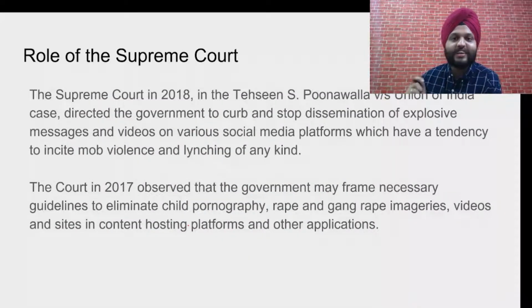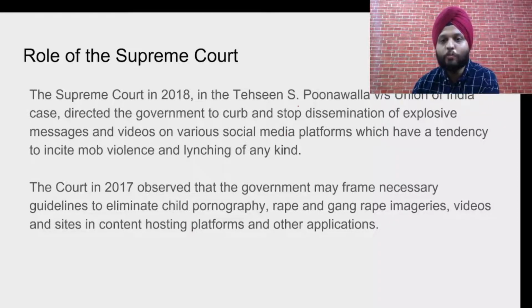Now, what triggered the IT rules? The question arises, and if you're writing for civil services, you will need to know this. In 2018, there was a case known as Tehseen Poonawalla versus Union of India, where the court asked the government to curb and stop dissemination of explosive messages and videos on various social media platforms which have a tendency to incite mob violence and lynching of any kind.